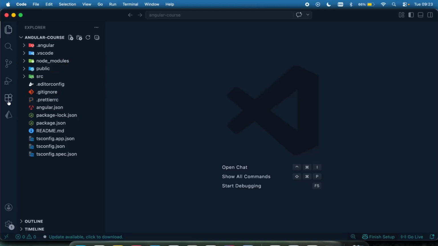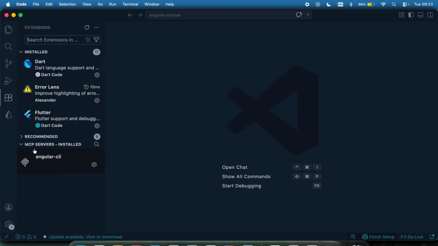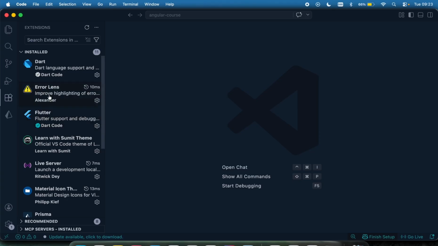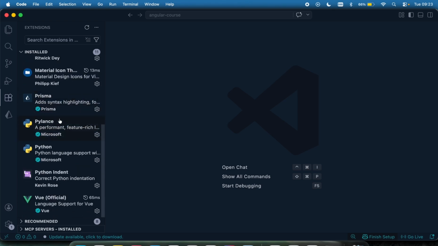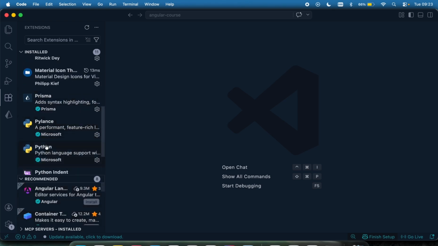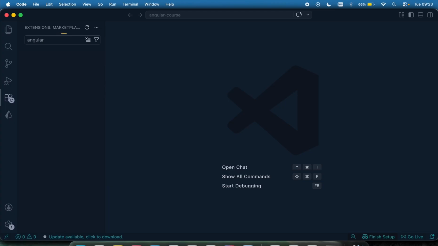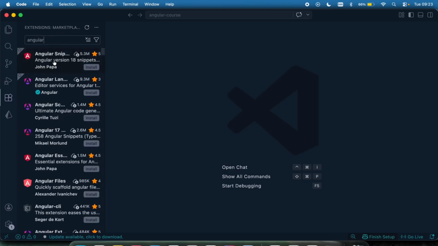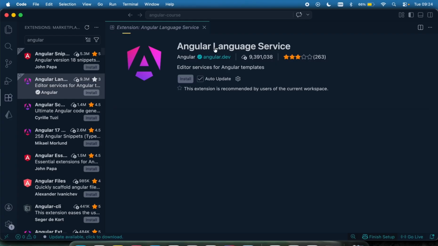So let's look at the extensions that we need in our Visual Studio Code so we can effectively write and run Angular code and make things easier. Right here, if you go to the extensions, and if I move down, I do not have the Angular extension, but we can easily get it by coming right here to the recommended, or you can search for Angular like that, and it's going to show the Angular Language Service right here.